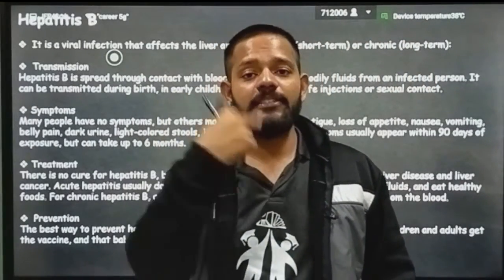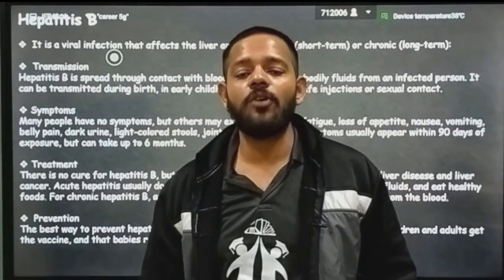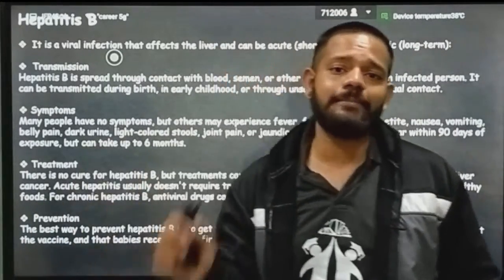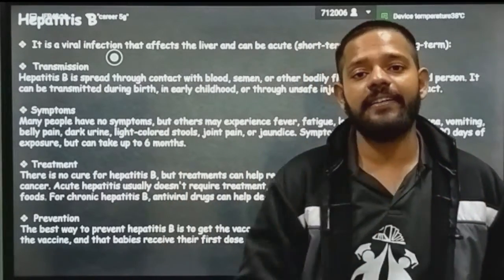Hepatitis B does not get transferred from one person to another by droplet infection. It is not an infectious disease in that sense. It gets transmitted if you have sex with an infected person, or you take injections of that infected person that are injected inside your body. It is just like AIDS. The route of transmission is the same as AIDS.